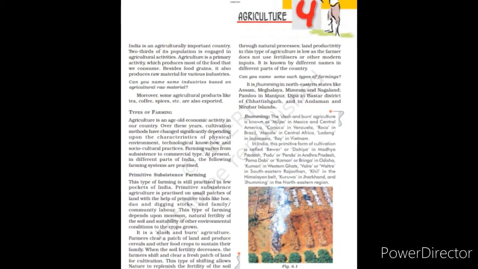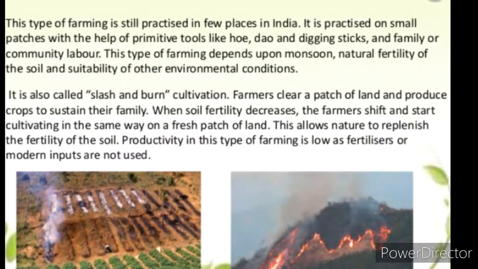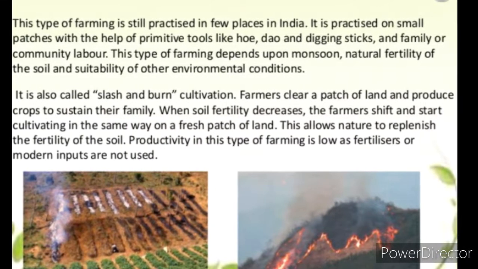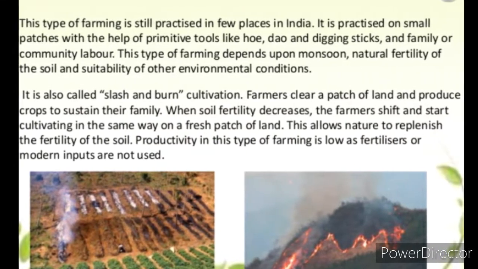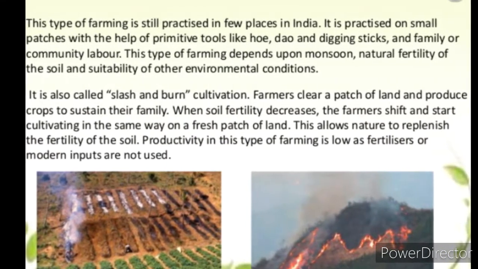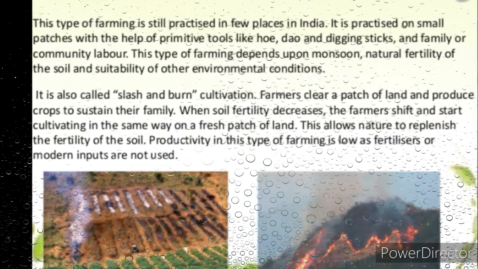In India, this primitive form of cultivation is called Bewar or Dahiya in Madhya Pradesh. In Andhra Pradesh, it is known as Podu cultivation. In Rajasthan, it is called Valre, Khil in the Himalayan belt and Kuruwa in Jharkhand.